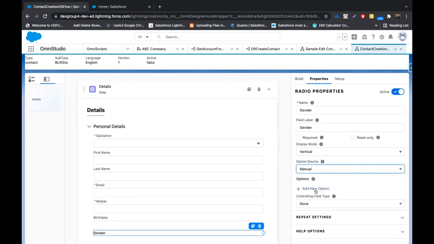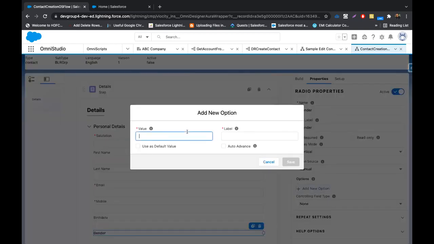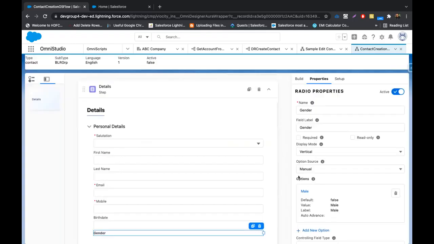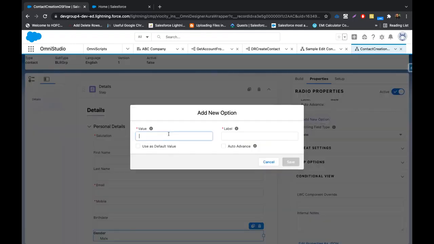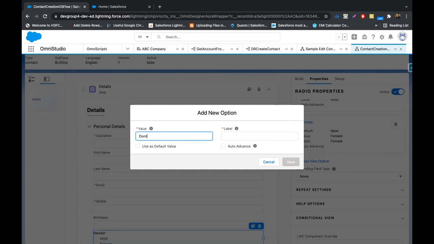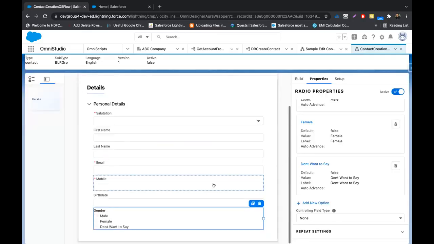I'll just go with manual for this gender. Say male. I have added 3 options here.